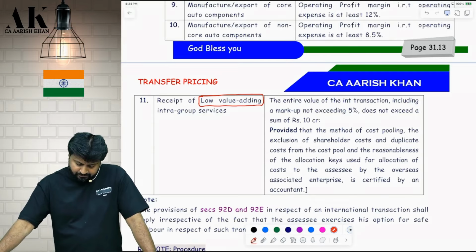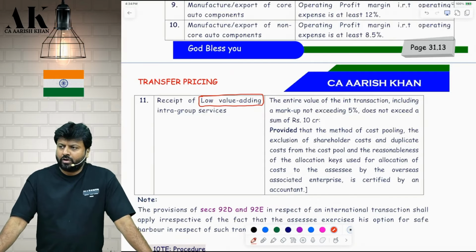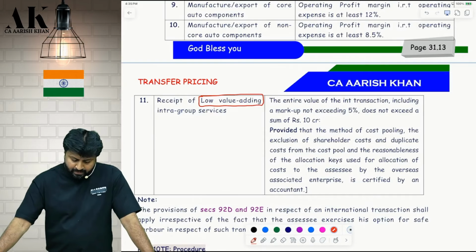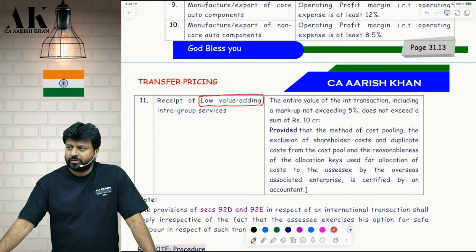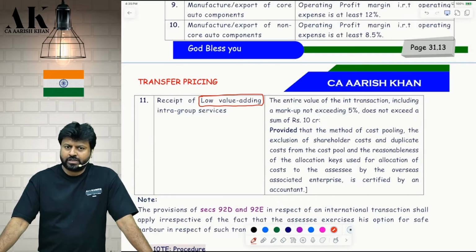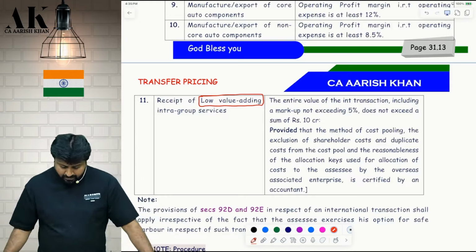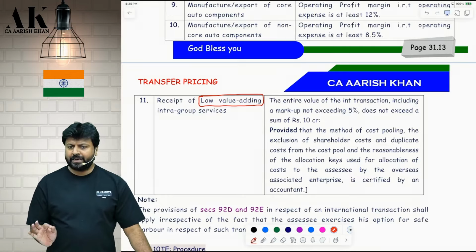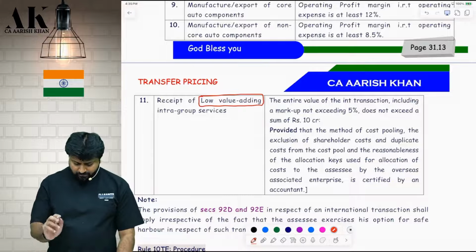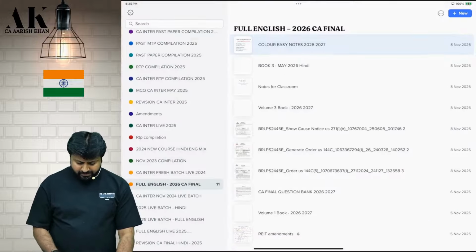The exclusion of shareholder cost, I'm coming to this, and the duplicate cost, underline, I'm coming to this. What do you mean by shareholder cost and duplicate cost? From the cost pool and reasonableness of allocation keys used for allocation of cost to the assessee by the overseas enterprise is certified by, put in the box, an accountant. Okay. Now pay attention on the board, please.